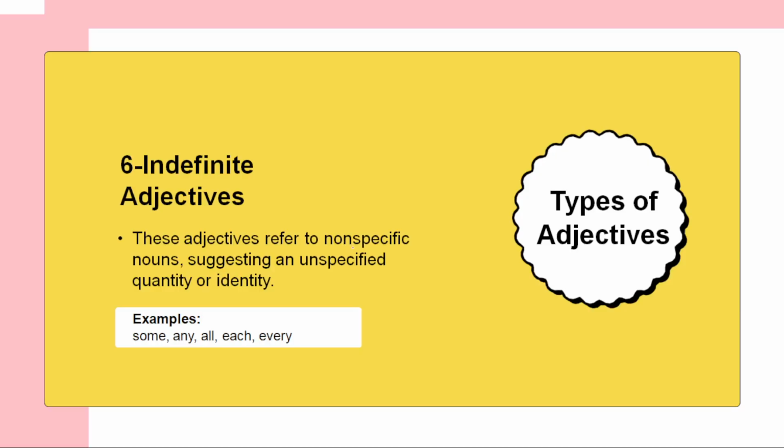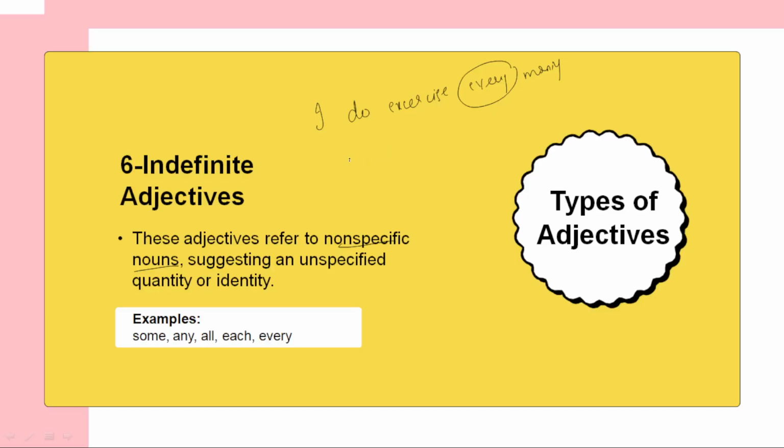And indefinite adjectives. These refer to the non-specific pronouns, like unspecified quantity. We don't know how much exactly the quantity. We don't know the specific quantity. For example, I do exercise every morning. See here, we're telling every day. We're not specifically telling that today on 26th March I am doing exercise. No, we're not specifically telling the number or anything. We are unspecifically just telling every.